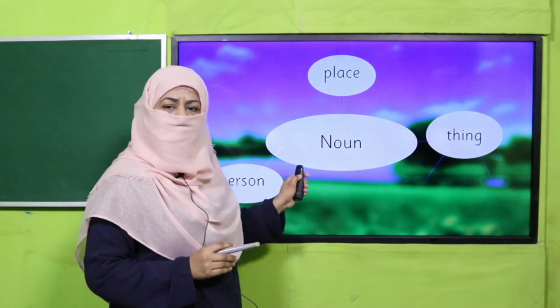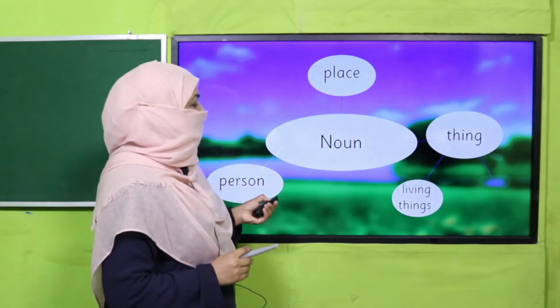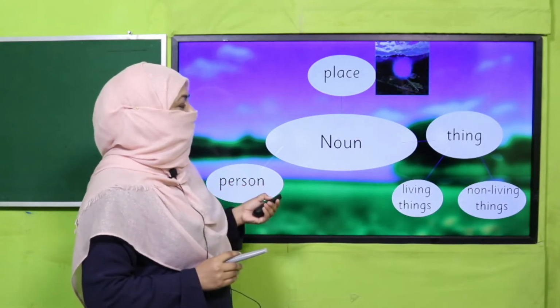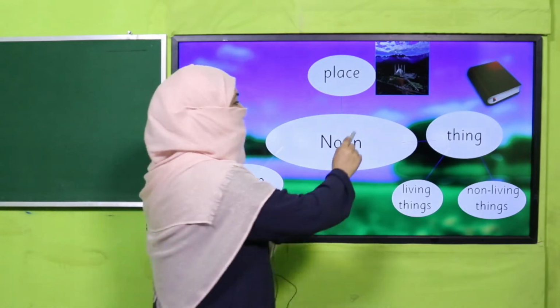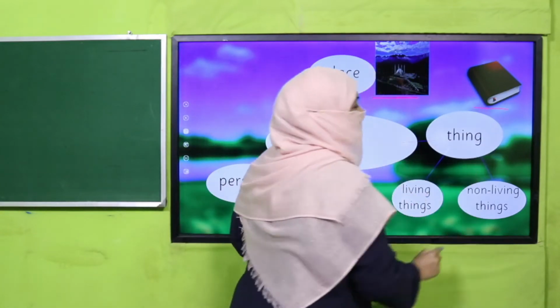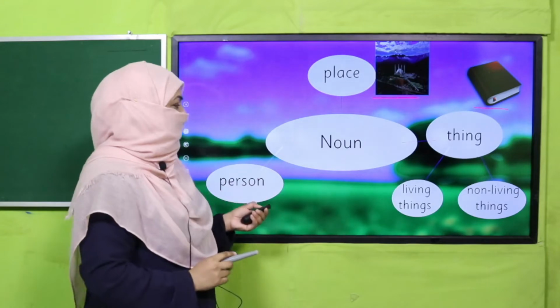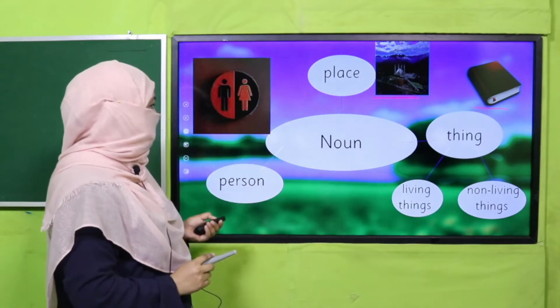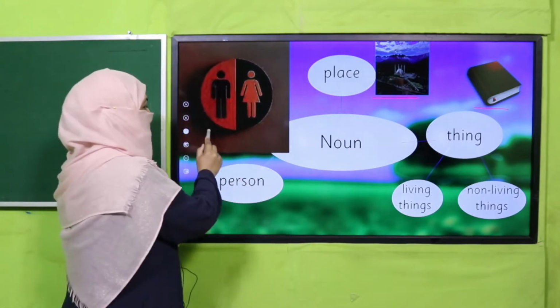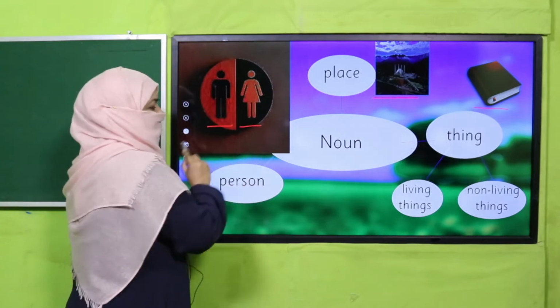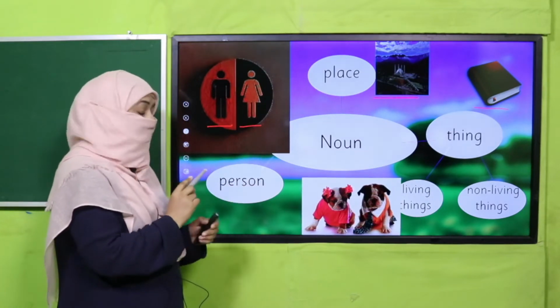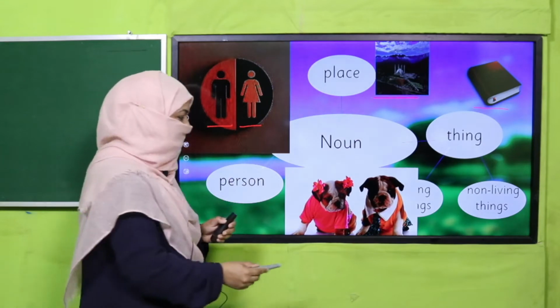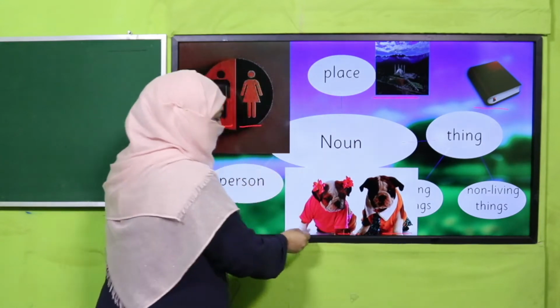Now, when this noun refers to a place or non-living thing, it does not have any gender. That's why they're called neuter gender. And when it refers to a person, there are two genders, male and female. Likewise, for many of the living things, there are two genders, male and female.